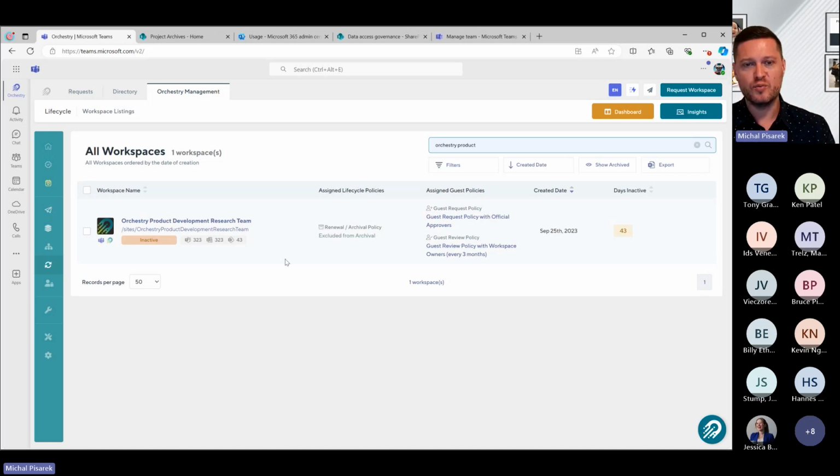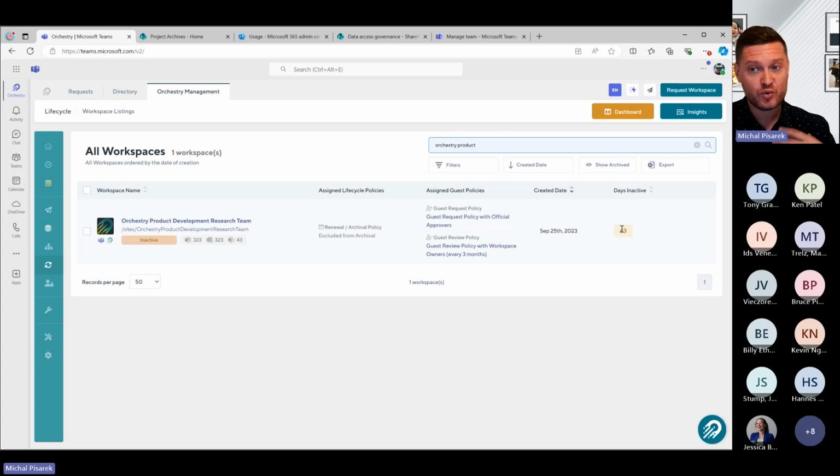And that's really powerful because, again, a lot of times you might find in some organizations that you're creating a bunch of teams, but you're just using it for managing documents, for instance. Or you might find that you have a bunch of SharePoint sites or a bunch of teams which aren't being used for document management at all. They're just being used for conversations. And what we do with that is we give you an inactivity score, or what we call how many days inactive you are.